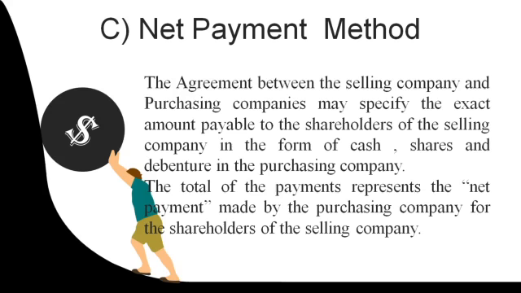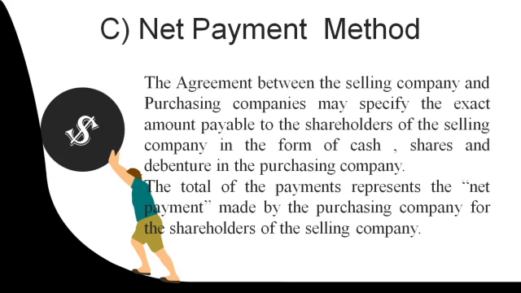The purchase consideration is paid in the form of cash, shares and debentures of the purchasing company. The total of these payments represents the net payment made by the purchasing company to the shareholders of the selling company. It is called the net payment method.